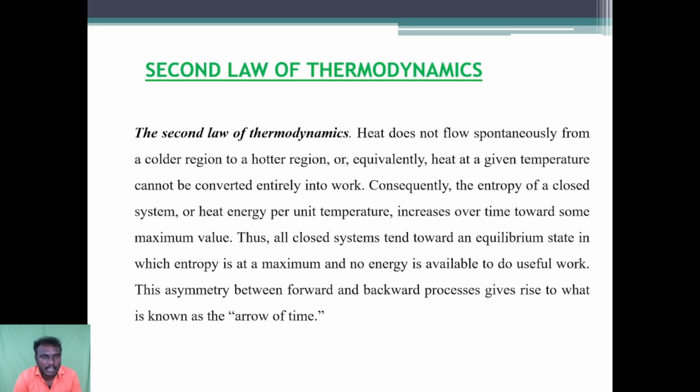Next, basic concepts of the second law of thermodynamics. The second law of thermodynamics: heat does not flow spontaneously from a colder region to a hotter region, or equivalently, heat at a given temperature cannot be converted entirely into work. Consequently, the entropy of a closed system, or heat energy per unit temperature, increases over time toward some maximum value.